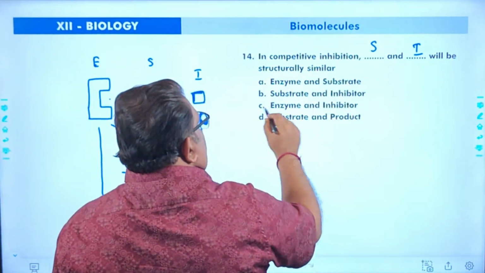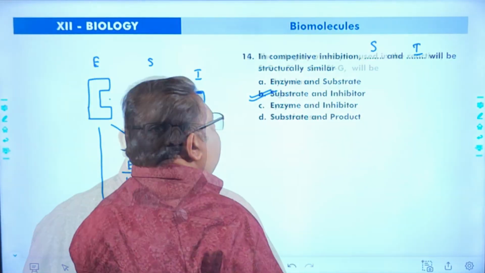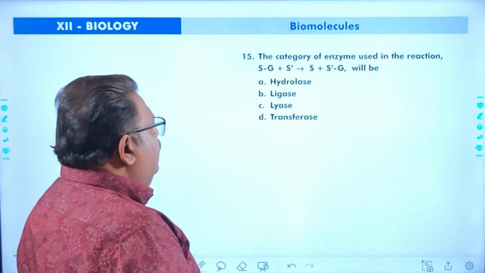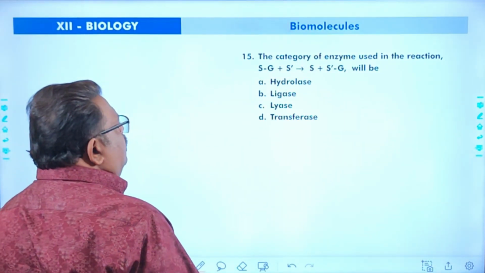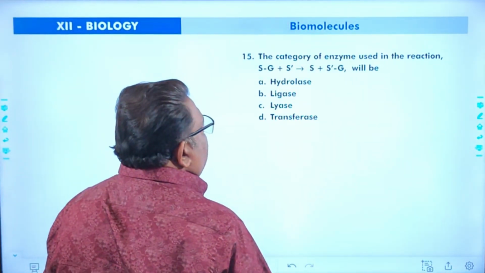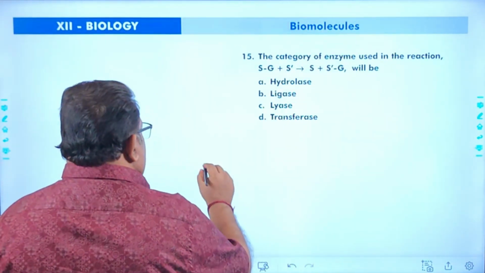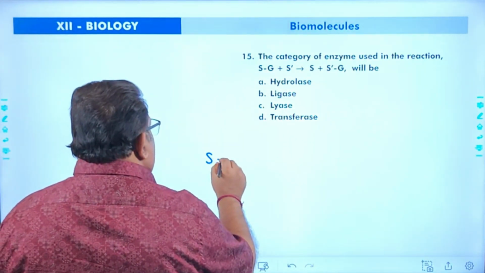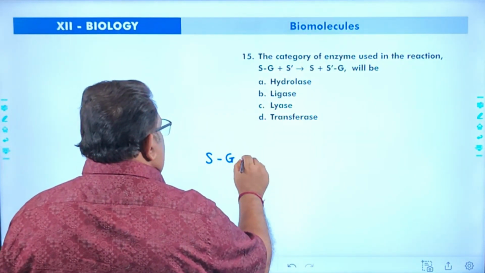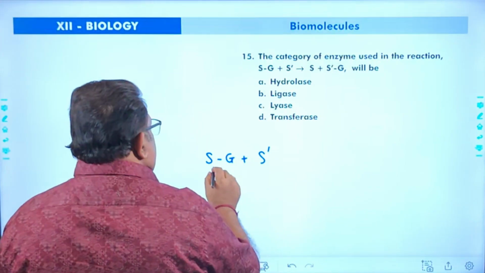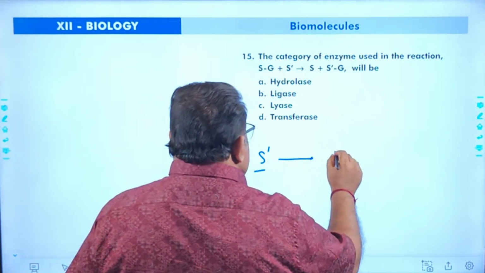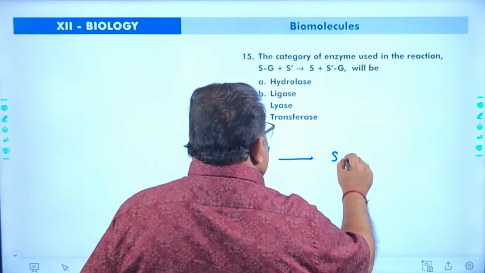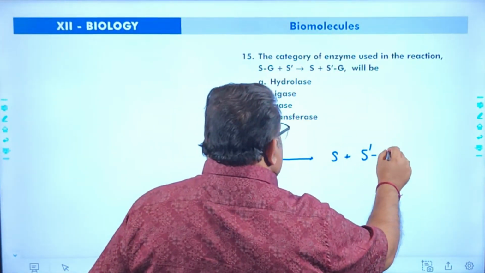So the answer will be substrate and inhibitor. The next one regarding the type of category of enzyme. The category of enzyme used in the reaction SG plus S' gives S plus S'G. Here S having a side group called G combines with the S'. So this is one substrate, this is another substrate. What are the products produced? Product produced will be S plus S'G.